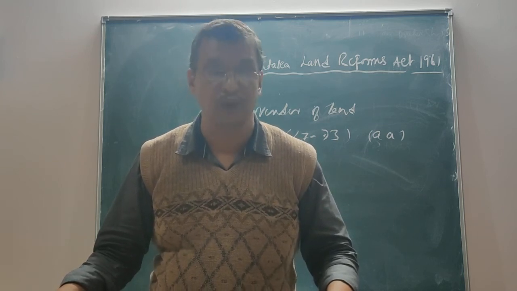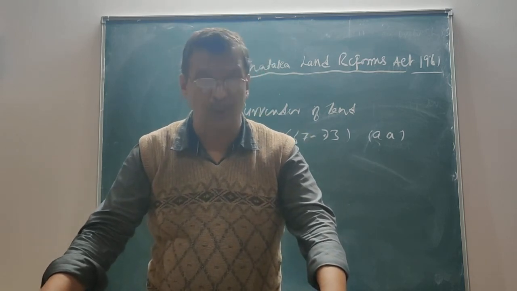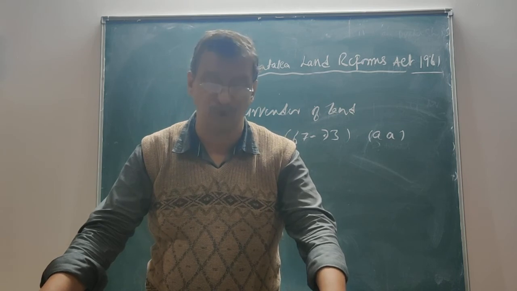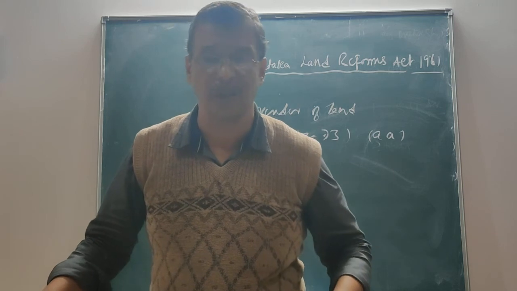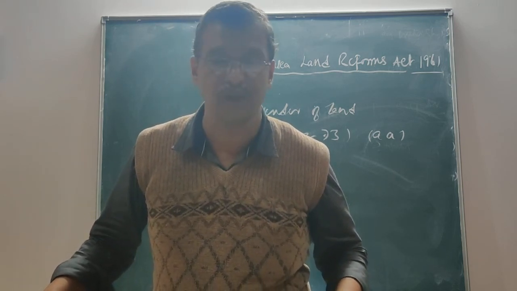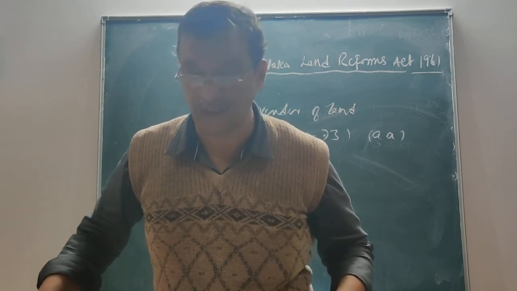Where the possession of the land is surrendered by such a mortgagee and does not revert back to the mortgagor, then the state government shall have power over the land, and all those properties shall become the property of the state government free from all encumbrances, and the title stands in favor of the state government.